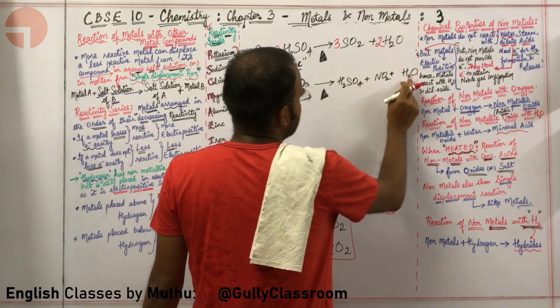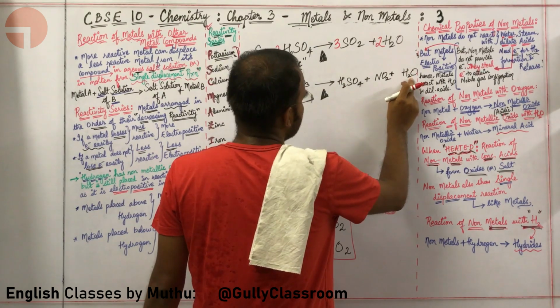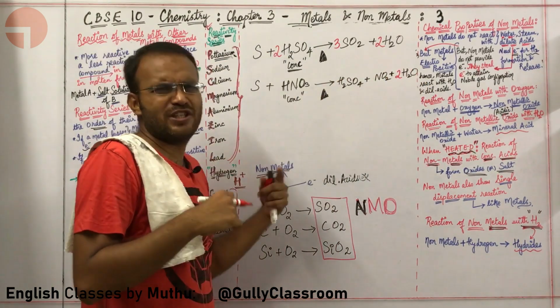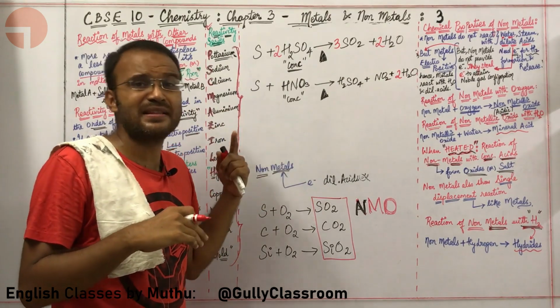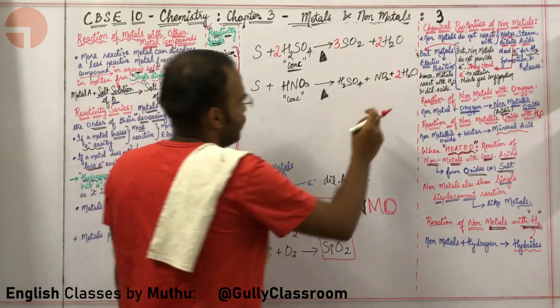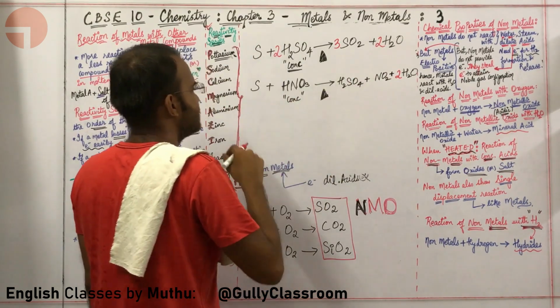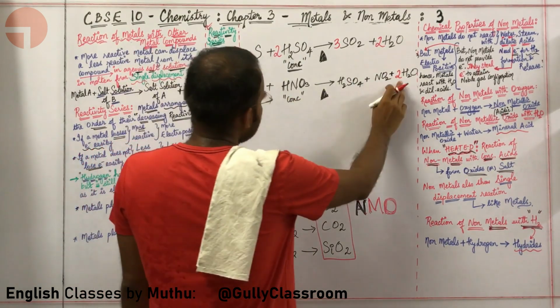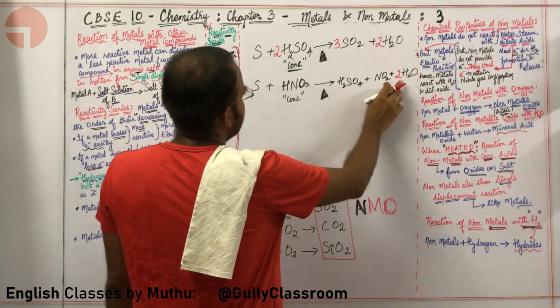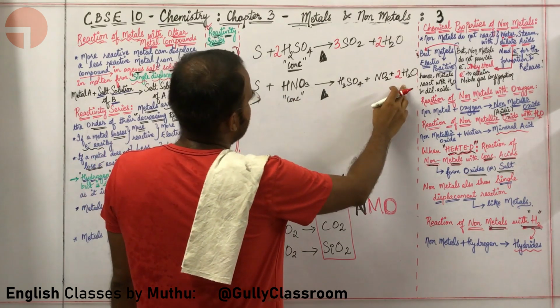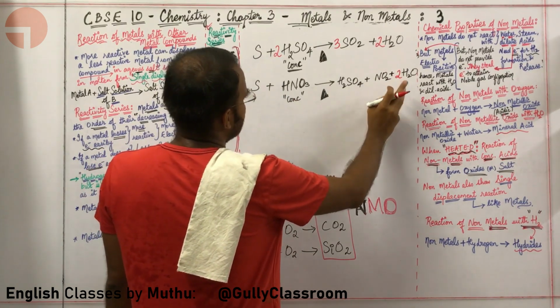I want to convert this particular odd number into the smallest even number, because usually it is better to balance in even numbers rather than in odd numbers. So I am going to put here 2. That's basically my first step. What next, sir? The next thing is I am going to come over here and count the hydrogen.